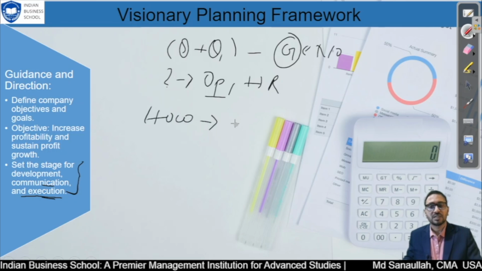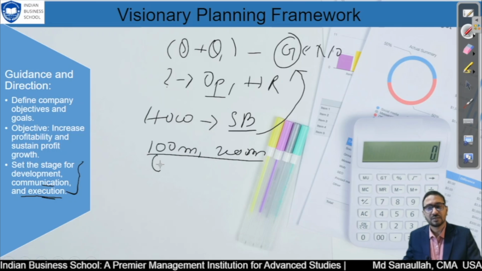For that, the company makes a strategic budget aligned with the company vision and mission. Like we have planned 100 million to 200 million. This is our plan, and we have made this in a structured way. In 5 years we are going to achieve this, and then again we will split.